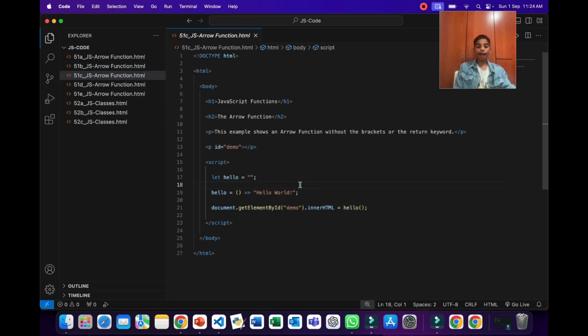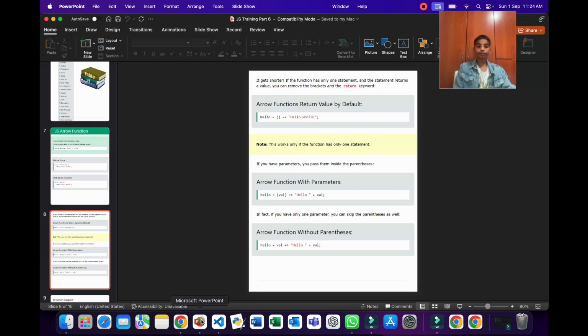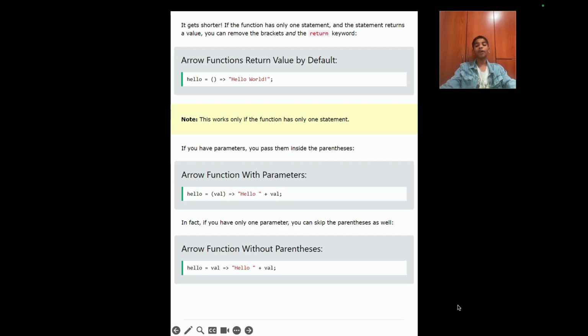So now let's go back to the PPT to learn more. Note, this only works if the function has only one statement. If it has multiple statements, then you need to write the default arrow function. If you have parameters, you pass them inside parentheses. So as you can see over here, here's the arrow function with parameters. We have written hello equals val in parentheses. So this is our parameter, and then the arrow function hello plus val.